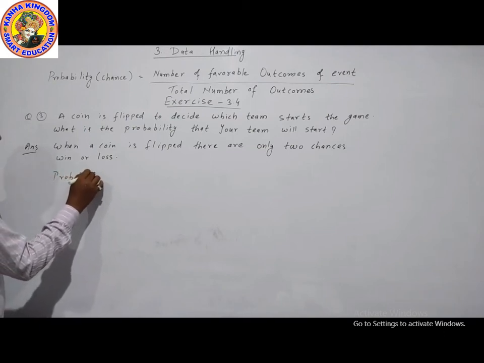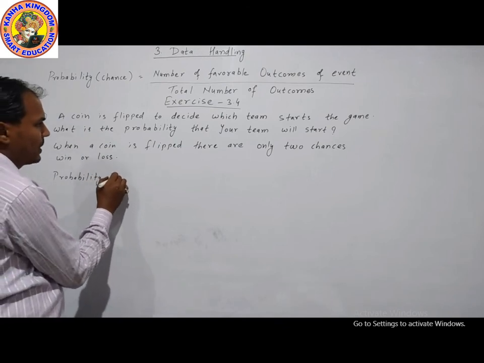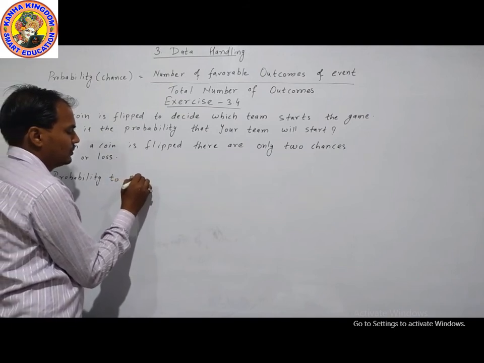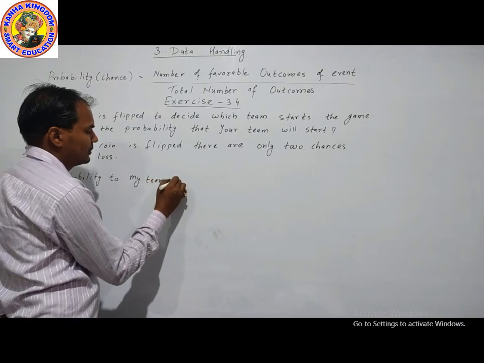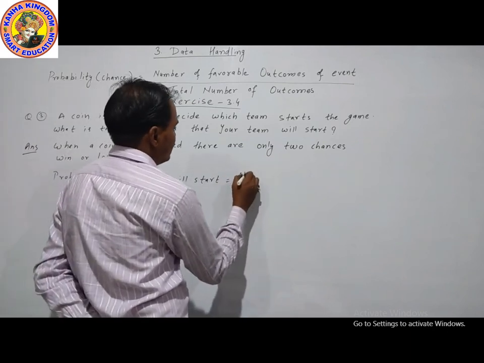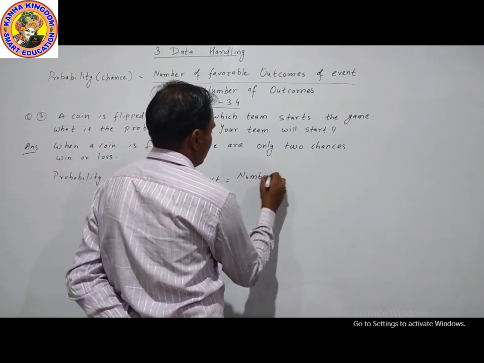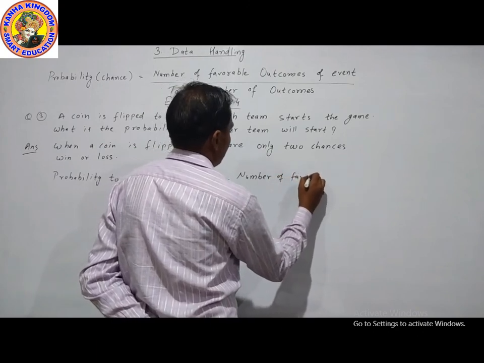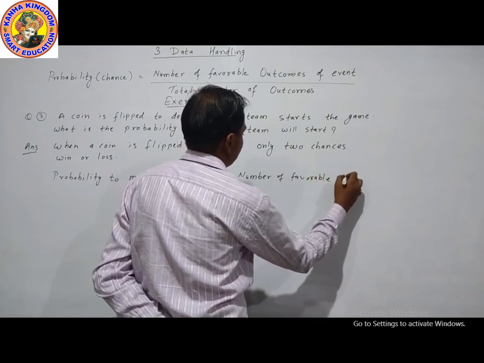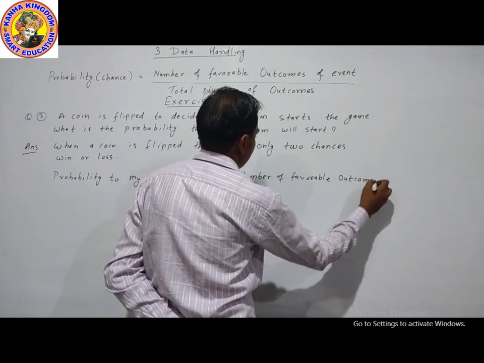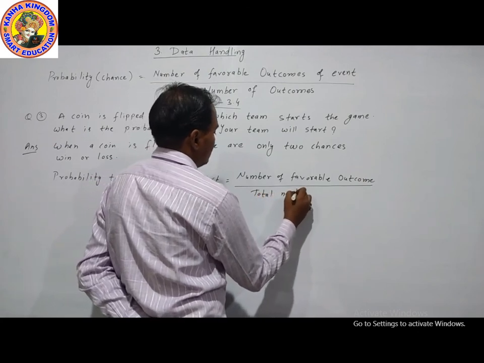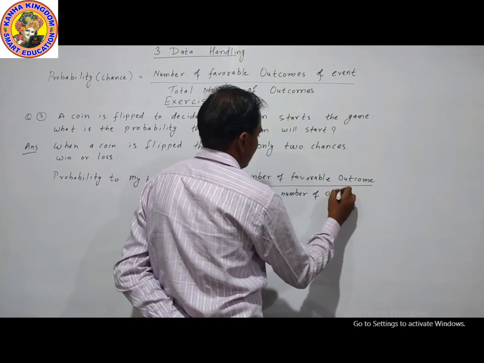The probability that my team will start is equal to, the formula is, the number of favorable outcomes divided by the total number of outcomes.